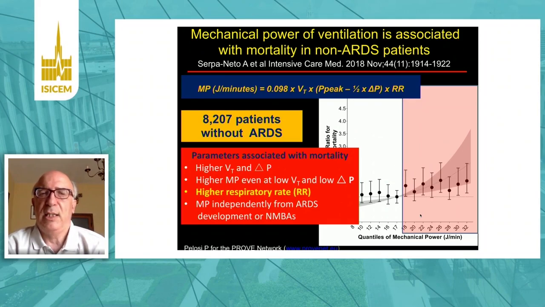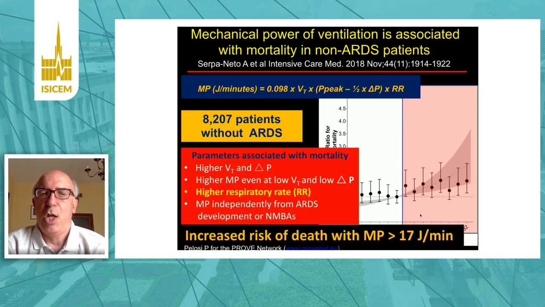Interestingly, we found that the parameters associated with mortality were higher tidal volume and driving pressure, and even higher mechanical power, even at low tidal volume and low driving pressure, was associated with increased risk of mortality. Higher respiratory rate was a very important determinant for mechanical power and the risk of in-hospital mortality. Mechanical power, independently from RDS development or NMBAs, was associated with increased risk of in-hospital mortality. So we concluded that we observed an increased risk of death with mechanical power higher than 17 or 20 joules per minute in non-RDS patients.